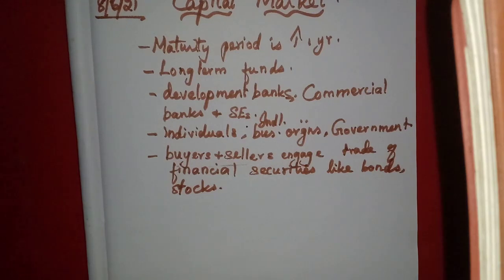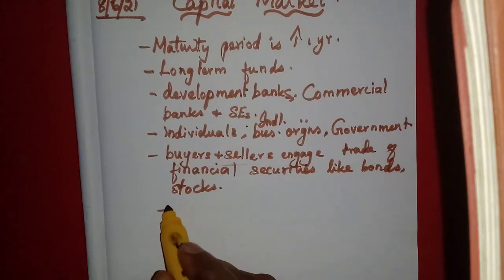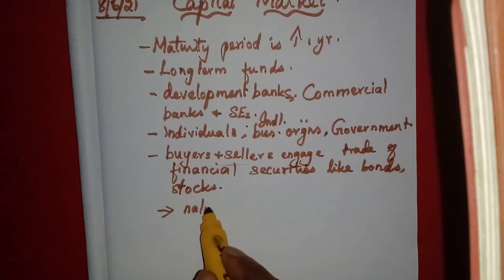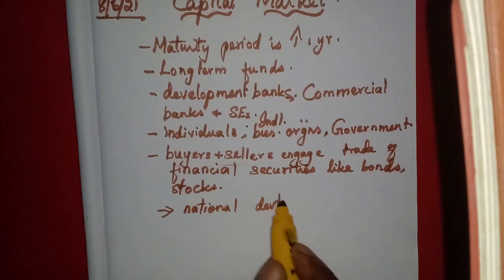As we studied in the financial market, this market also helps in the development of national income and national development. It contributes a lot to national development because the buyers and sellers come together, isn't it?